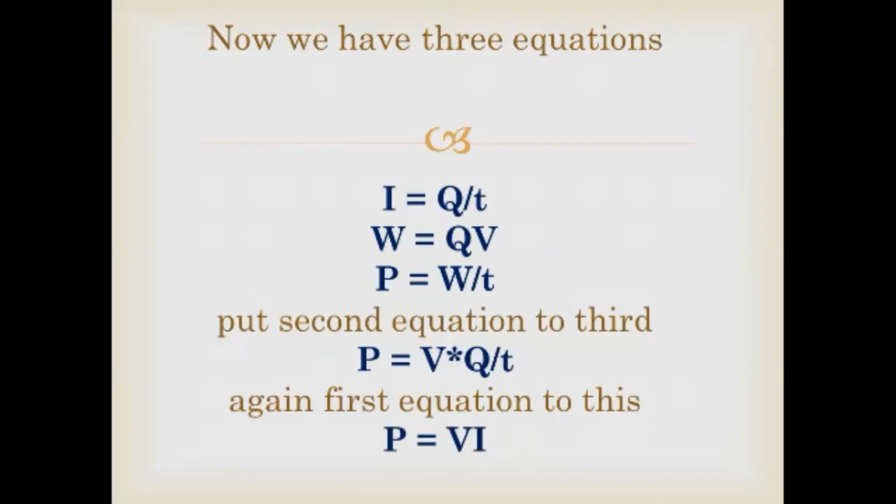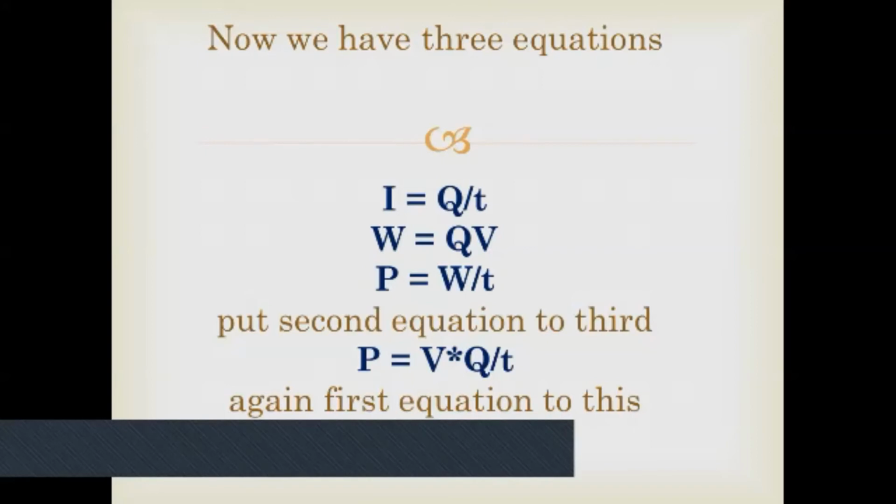That is, we have three main equations: I is equal to Q by T, W is equal to QV, and P is equal to W by T. From these three equations, we put the second equation into the third equation. We got P is equal to V into Q by T. And again, in V into Q by T, we substitute I instead of Q by T. So we got another equation, P is equal to VI.